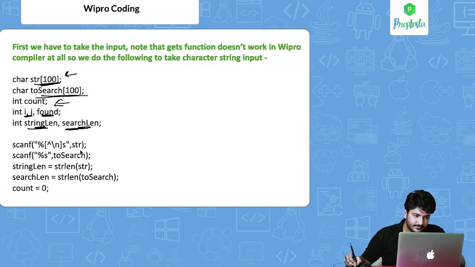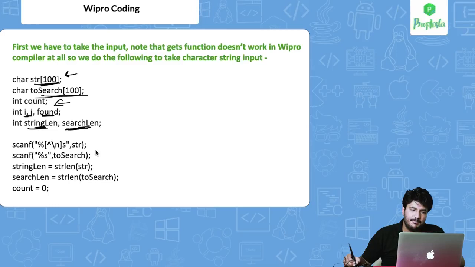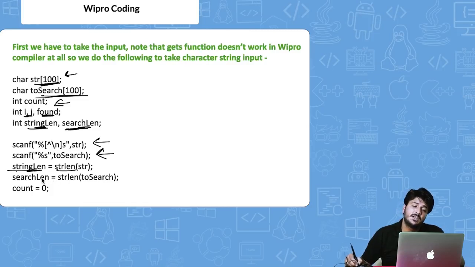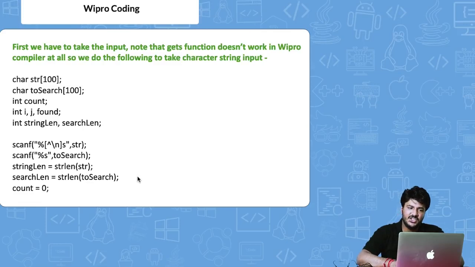Again, as I told you, the gets function does not work in the Wipro compiler, so we are using scanf. Here we are asking them to enter the input string, and here we are asking them to enter the target string. And then finally, using the strlen function, we are storing the lengths of the main string and the target string in string len and search len. Then initially we are keeping the count value as 0. Right. So here we are basically initializing and finding the basic things to start with the program.